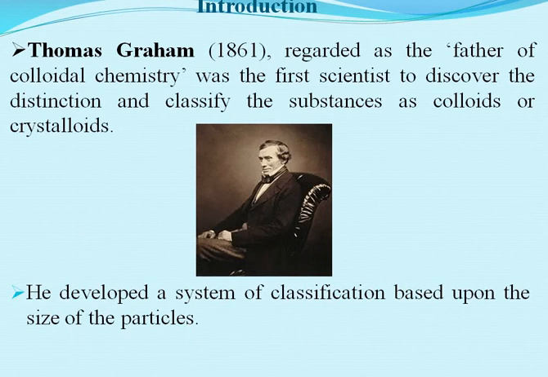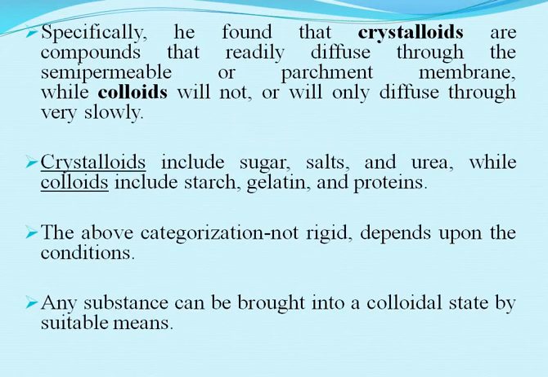During his investigations on the diffusion of solutions of different substances through a parchment membrane, Thomas Graham observed that the solutions of sugar, salts, etc. diffused readily through the membrane, while those of gelatin, glue, etc. diffused only at a very slow rate.